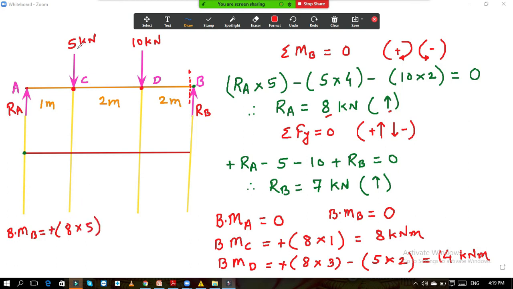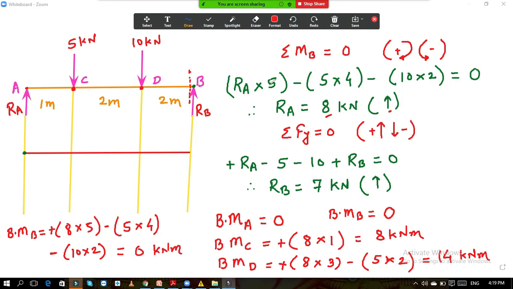Then this 5 kilonewton force is there, it is moving downward, so this is minus. So it is minus 5 into, what is the distance? From point B, this 5 kilonewton force is at a distance of 4 meter, so it is 5 into 4. Again minus, it is 10 into 2. Now if you simplify this, it is 40, this is 20, this is 20. You will get 0 kilonewton meter. You will get the same answer.